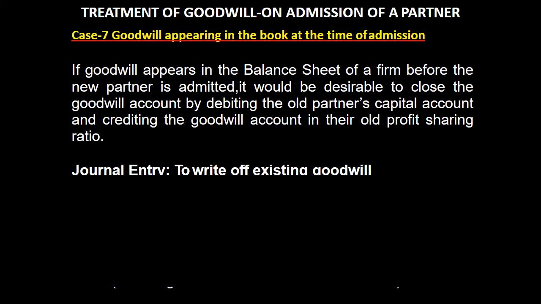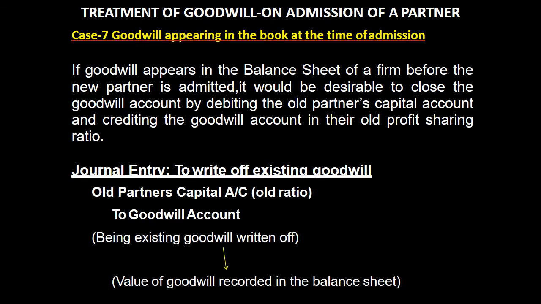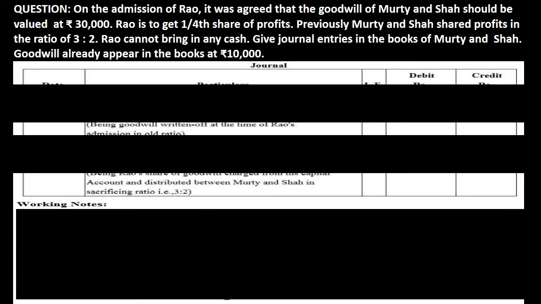And for writing off that goodwill, entry will be old partners capital account debit in their old ratio to goodwill account. Please keep this word in your mind. If goodwill is already given in the balance sheet, first we have to write it off, and in that case the entry will be old partners capital account debit to goodwill account. Now for better understanding of situation number 7, I am doing one practical problem.